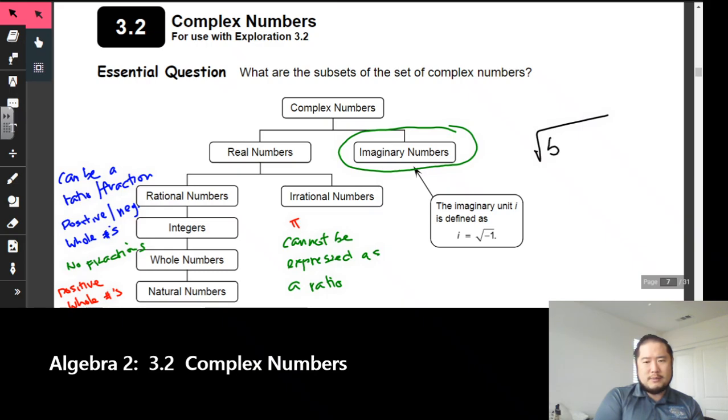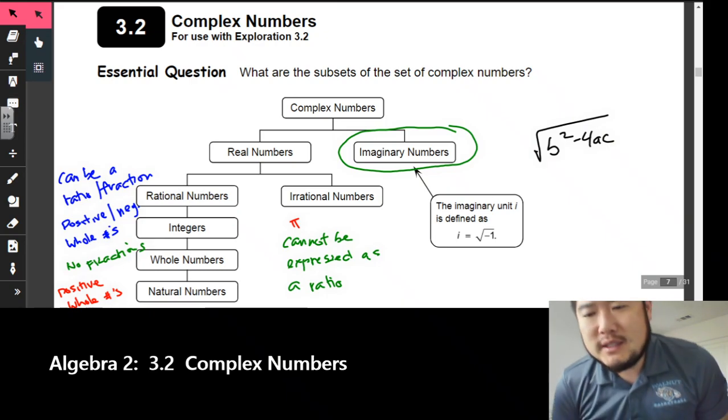If you remember, probably when you've used the quadratic formula, inside the quadratic formula was b squared minus 4ac, and we called this the discriminant. And if it was positive, hopefully you remember, there were 2 solutions. If it was 0, there was 1 solution. And then if it was negative, that means there was no solution, or no real solutions. Okay, so now what we're going to be able to say is that there are 2 imaginary solutions when we start solving problems.